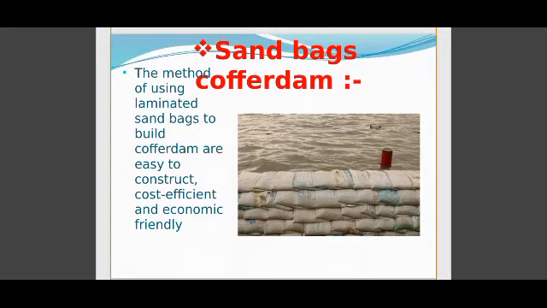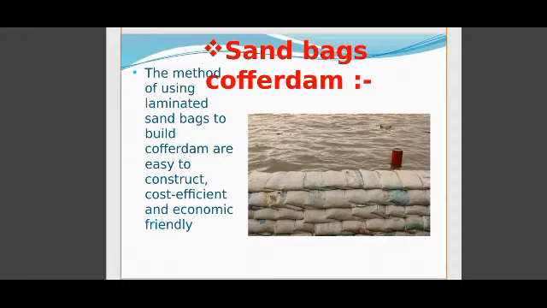Next coffer dam is the sandbag coffer dam. You can see this type of coffer dam everywhere. It is very easy. Sandbags are constructed in the middle of the river where the flow velocity is low, and river depth is not more than 1 meter. Then the sandbag coffer dam is used in that type of condition. The method of using laminated sandbags to build a coffer dam is easy to construct, cost efficient and economical also.